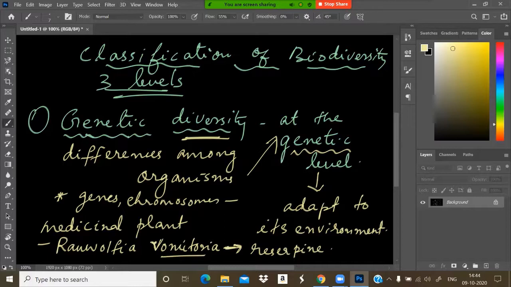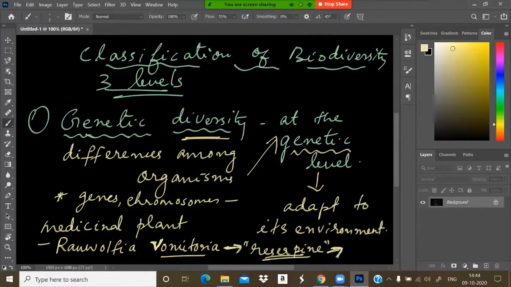This Rauwolfia vomitoria is growing in different areas of the Himalayas. And they might have very good potency or a very good concentration of this particular chemical, reserpine. It is used for various sorts of breathing difficulties as well as various sorts of arthritis and allergy.